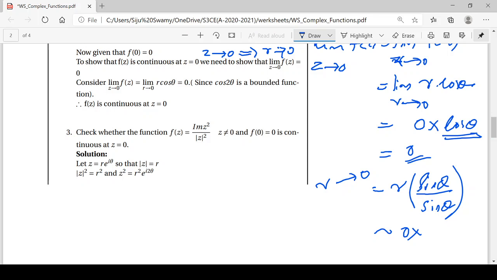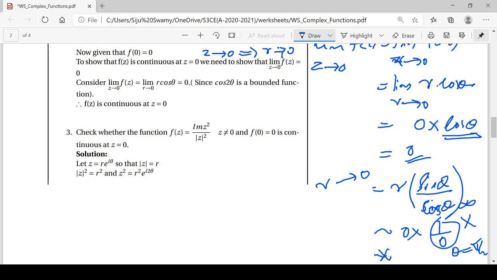But sin theta by cos theta is not bounded, because when theta becomes pi by 2, sin pi by 2 is 1 but cos pi by 2 is 0. That becomes 1 by 0, which does not exist. So it is actually infinity. Infinity into 0 does not exist. In that case, the limit does not exist.